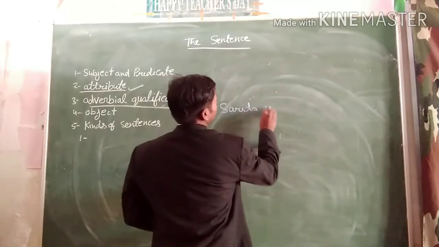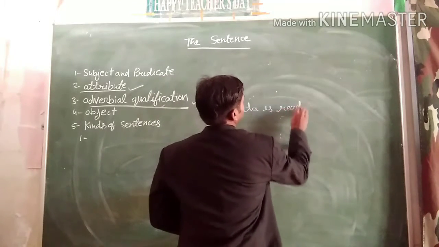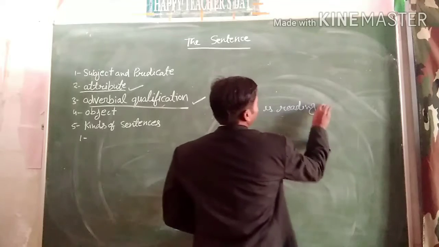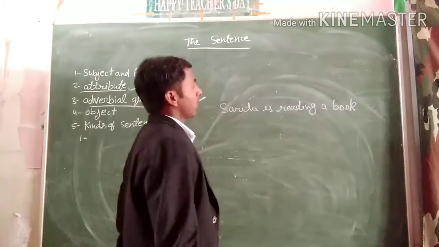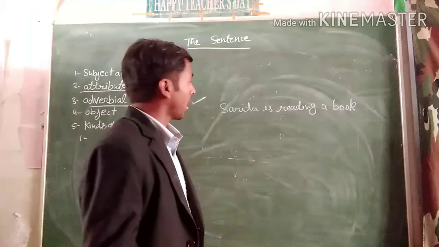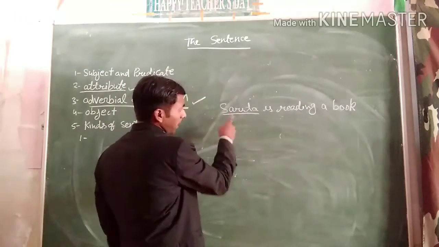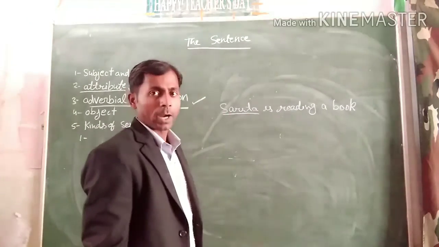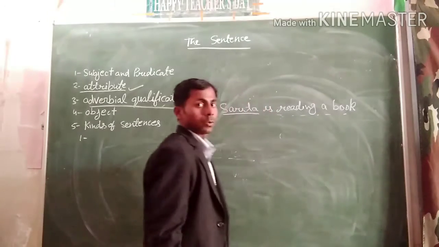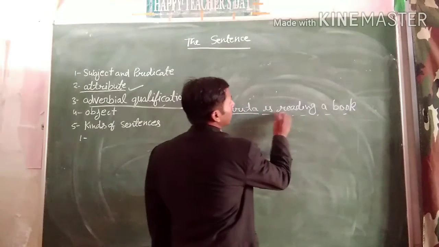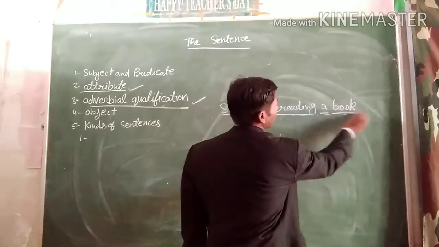You can see that this is the noun word, part of the subject, and the rest of the part will be predicate. This is the linking verb, this is the main verb, this is the article word, and this is the noun word.